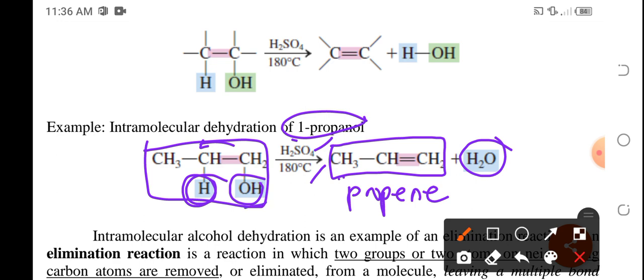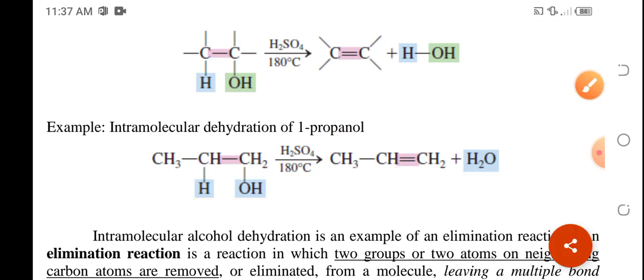And with the removal of these water molecules to meet the 4-bond requirement, the carbons involved in the reaction will now form carbon to carbon double bond. So always remember, dehydration of alcohol will produce an alkene and water.